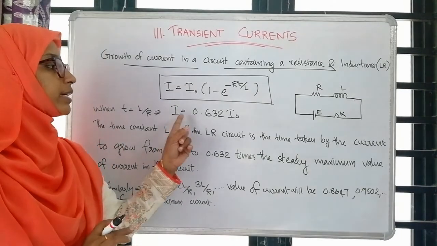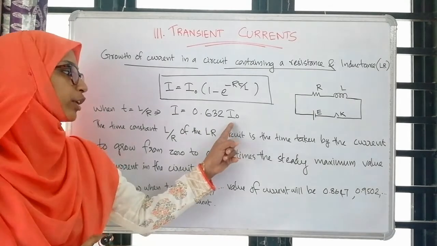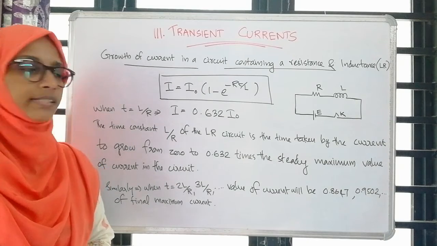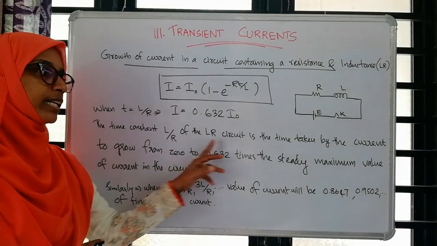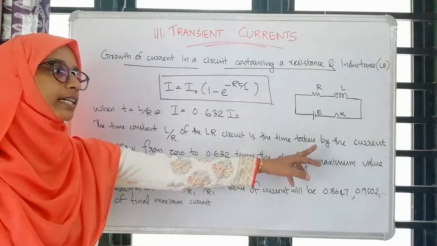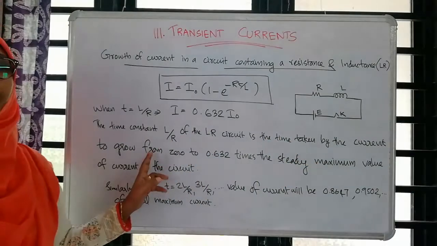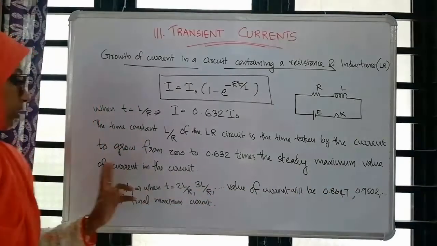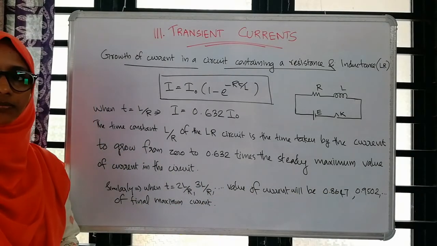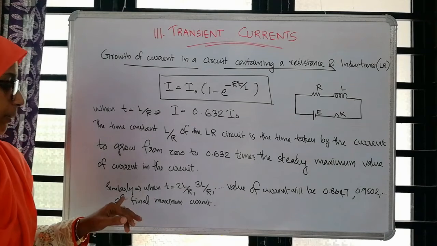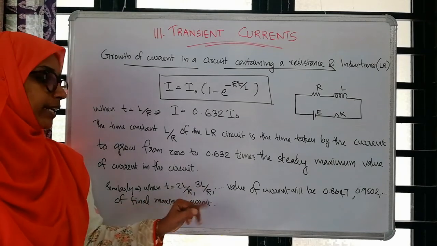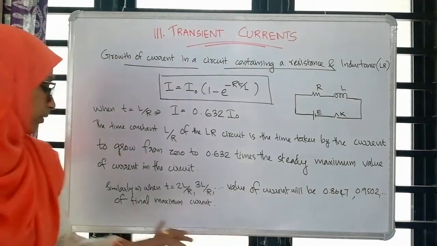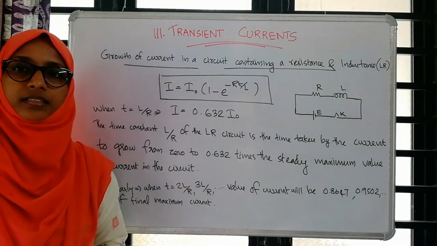Using this equation, I is equal to 0.632 I0 when t is equal to L by R, we can define the time constant. The time constant L by R of the LR circuit is the time taken by the current to grow from 0 to 0.632 times the steady maximum value of current in that circuit. Similarly, when t is equal to 2L by R, 3L by R, etc., the value of current will be these fractions of the final maximum current.